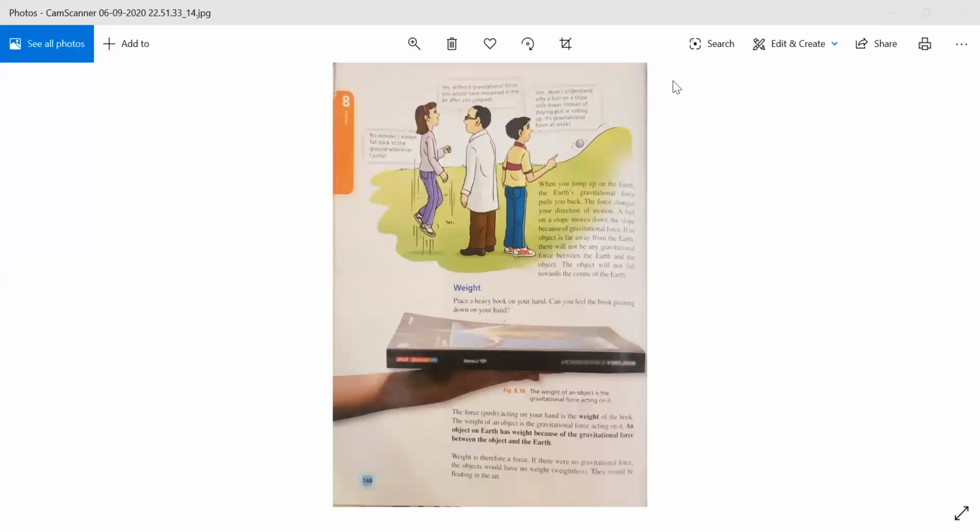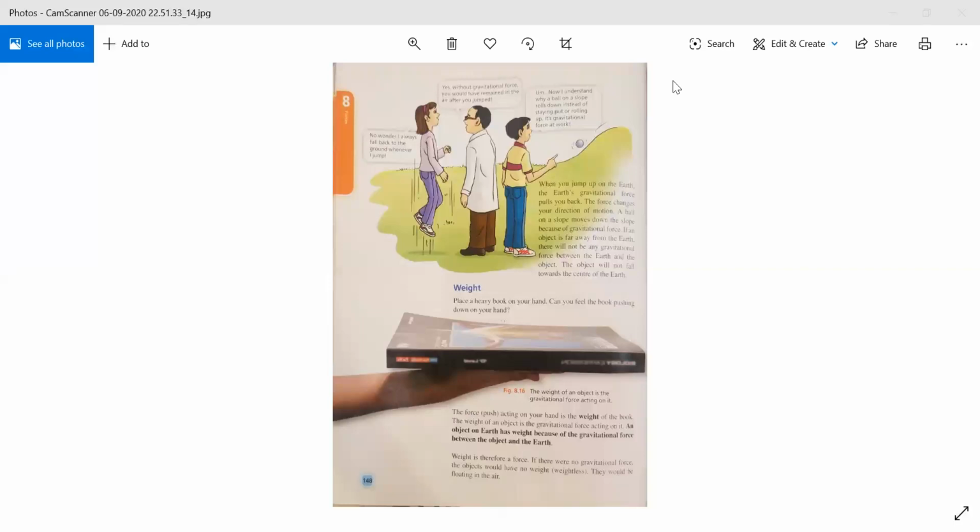When you jump up, the earth's gravitational force pulls you back. The force changes your direction of motion. A ball on a slope moves down the slope because of gravitational force. If an object is far away from the earth, there will not be gravitational force between the earth and the object. The object will not fall towards the center of the earth.